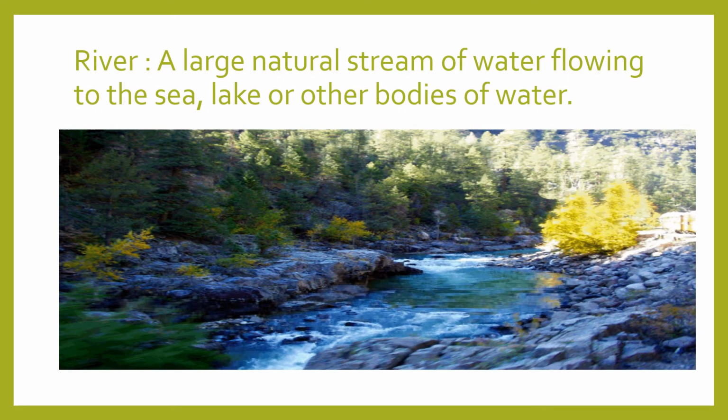Children, the next water body that we're reading about is the river. The river is a large natural stream of water flowing to the sea, lake or other bodies of water. Children, this is fresh water. It can be consumed, can be used. Alright, but it has to be purified. And this water comes down from the mountains and then it flows back into the other water bodies like sea, the ocean or the lake.